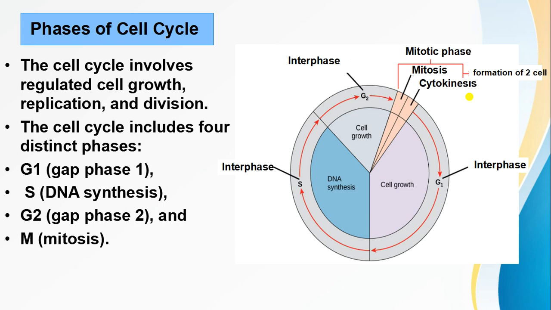So the purpose of mitosis is to produce more cells. After the first round of mitosis, there are only two cells, and then, friends, two cells produce four cells, and four cells produce eight cells, and this continuous division gives rise to a fully functioning organism. So this is all about the phases of the cell cycle.